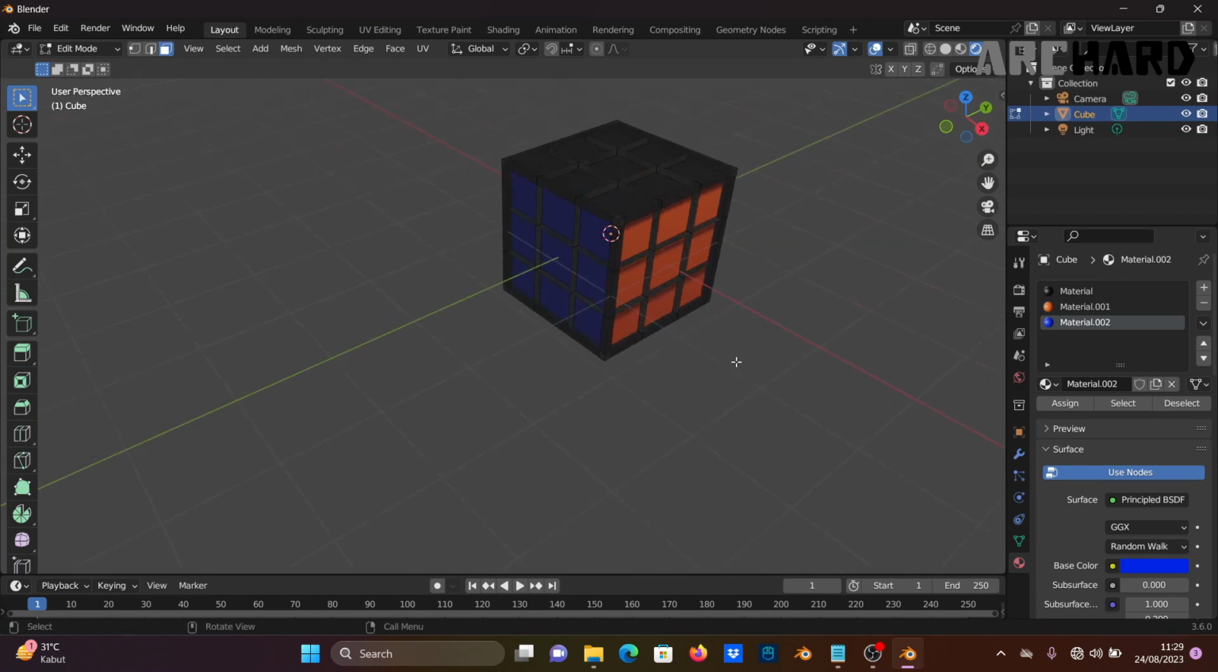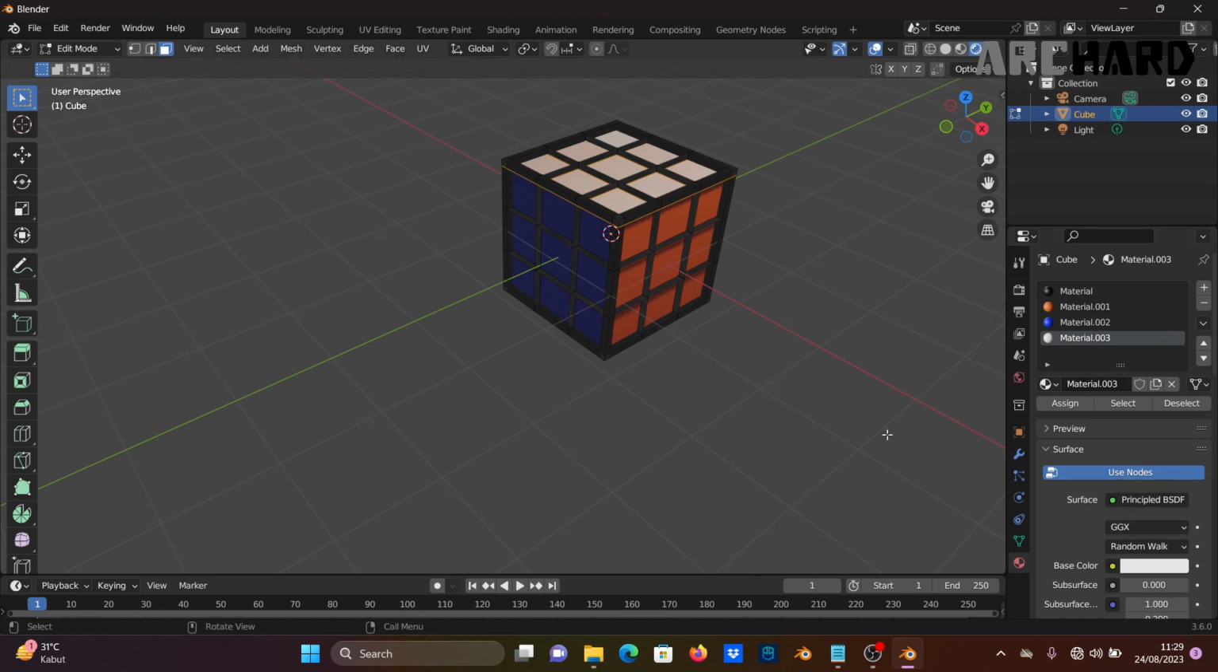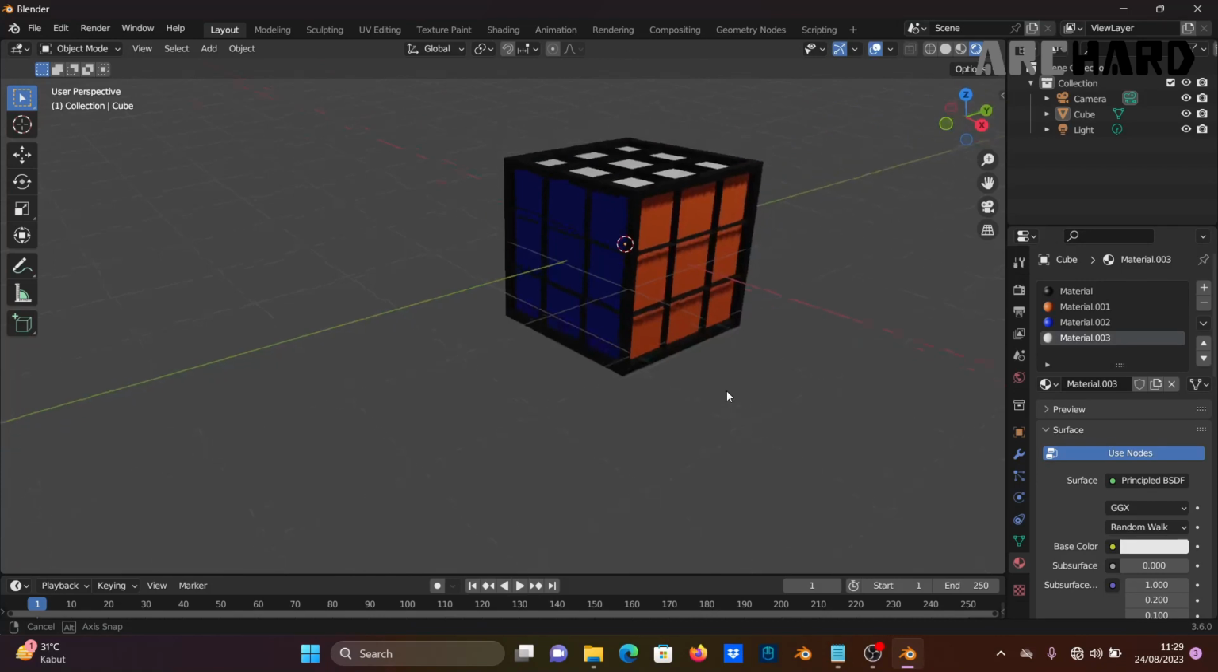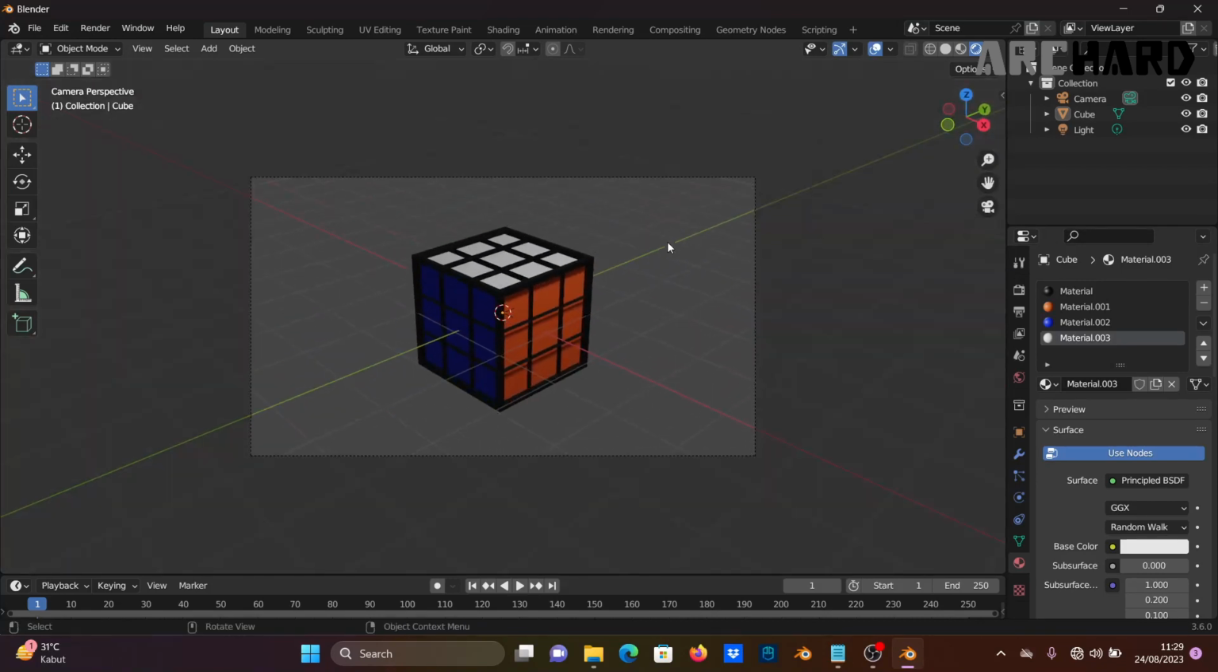Okay, and I want to change this to white. So like this, like this. Okay, and material slot, assign, and new. Okay, this is white color. Okay, like this. Wow, it's cool.